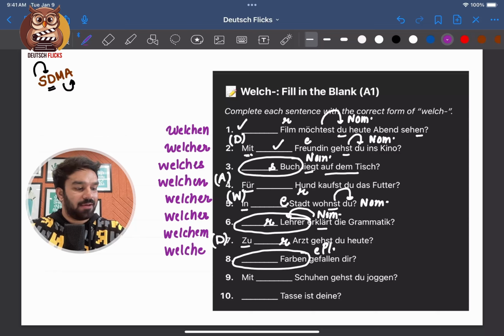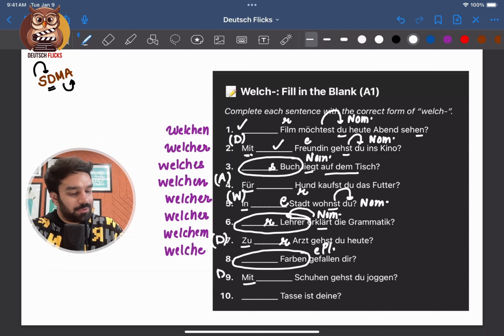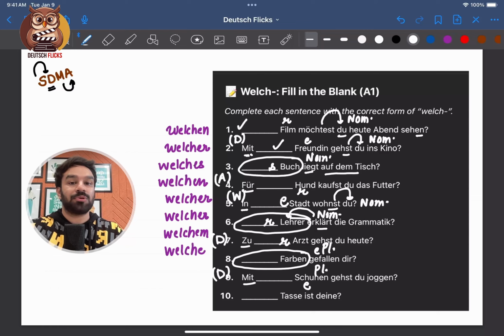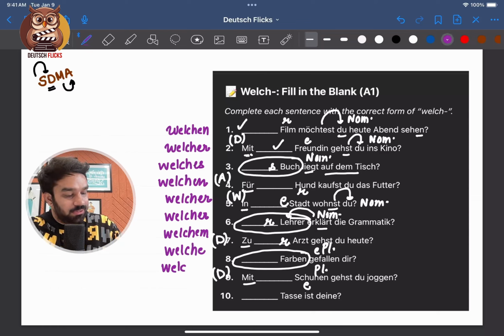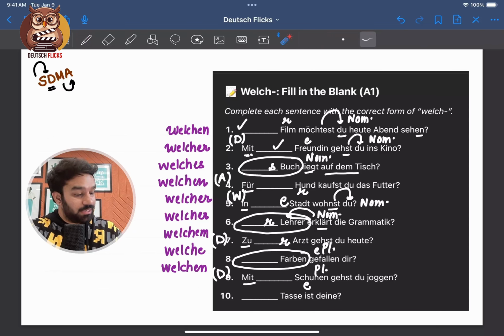Nummer 9, we have mit, which is a dative preposition. The original article of Schuhe, okay, this is plural. Now, how does die plural change in dative case? Den plus n, right? So it will be mit welchen. I have to attach an extra n to the noun, but there's no need. There's already an n present over here. So why make it double n? Doesn't make sense. Mit welchen Schuhen gehst du joggen is the answer. With which shoes do you go jogging?